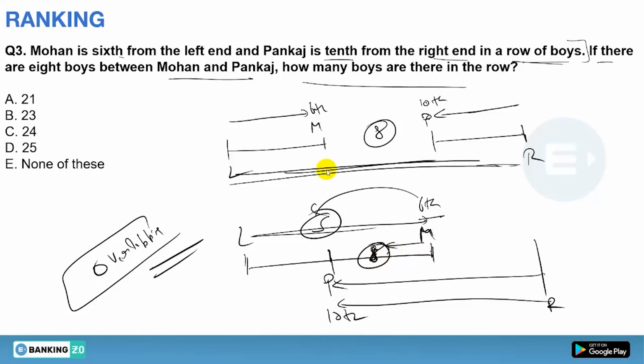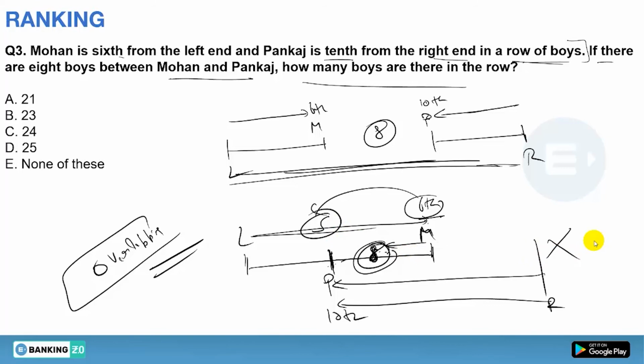So these 8 boys are to the left of Mohan, yes or no? Yes. But as we have seen, from the left end the position of Mohan is 6th, so there can be only 5 to the left of Mohan, but we have made 8 there, and Pankaj is also to the left. So right now we have made a minimum of 9 to the left of Mohan, but the only possibility is 5. So this case can't be possible, yes or no?